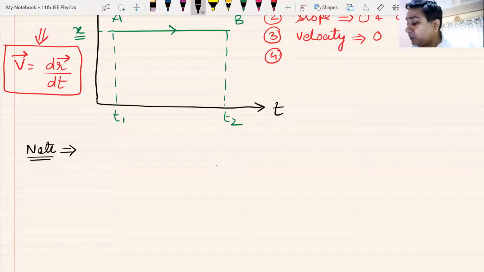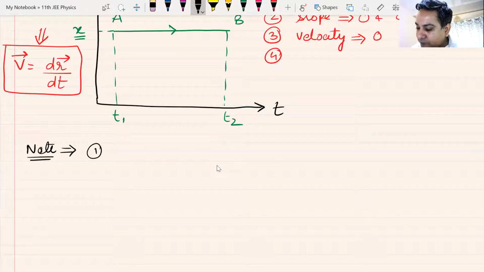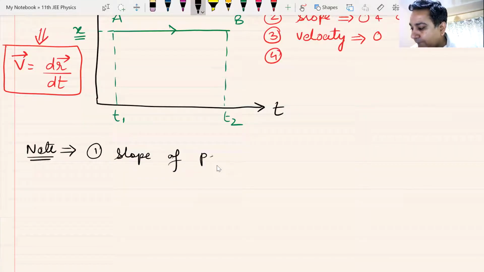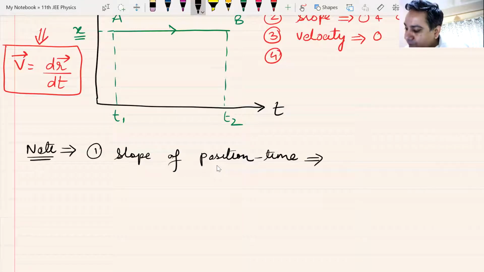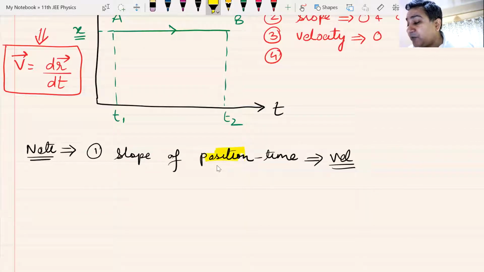Anyways, I was on the notes part. Note number one. Slope of position time graph gives us what? It gives us velocity. Remember, beta, I'm very peculiar. I have written slope of position time graph.